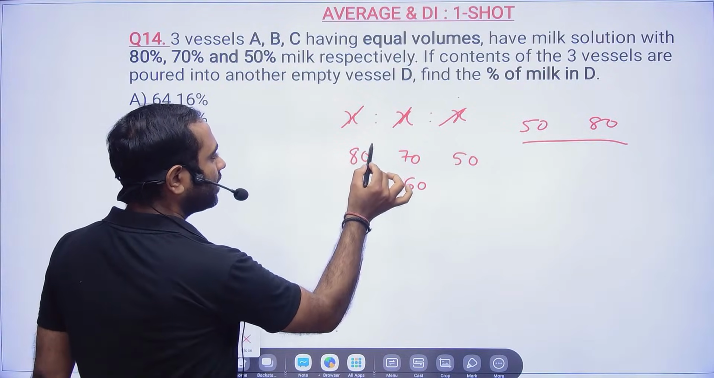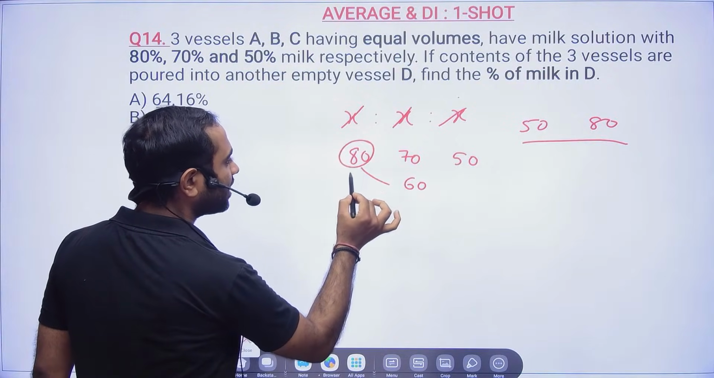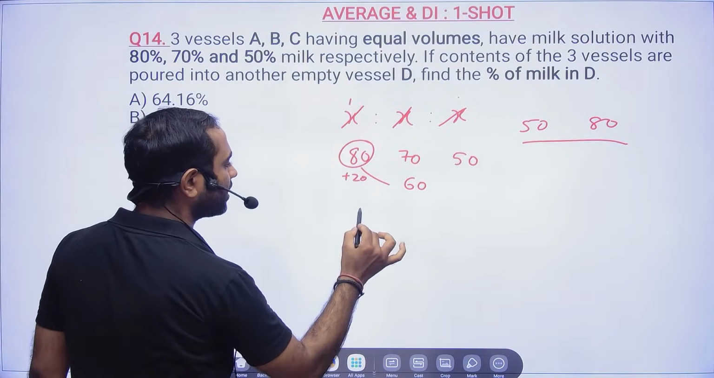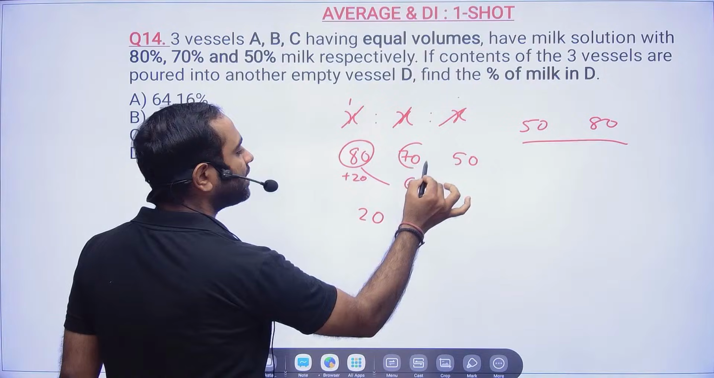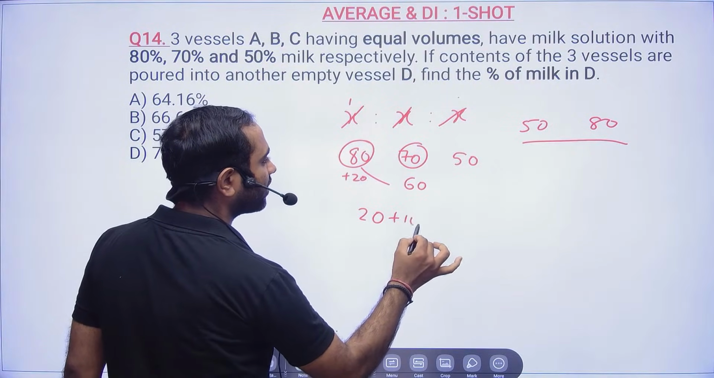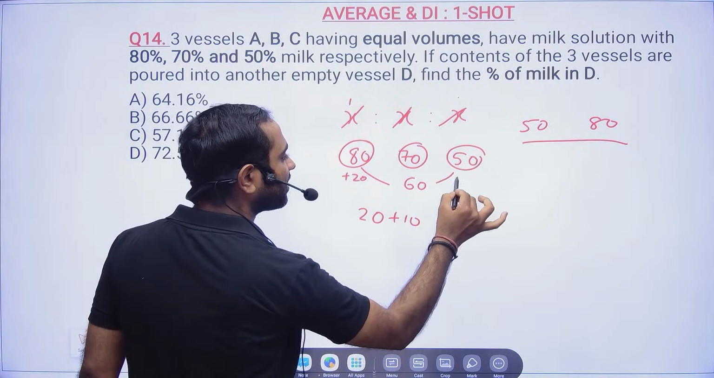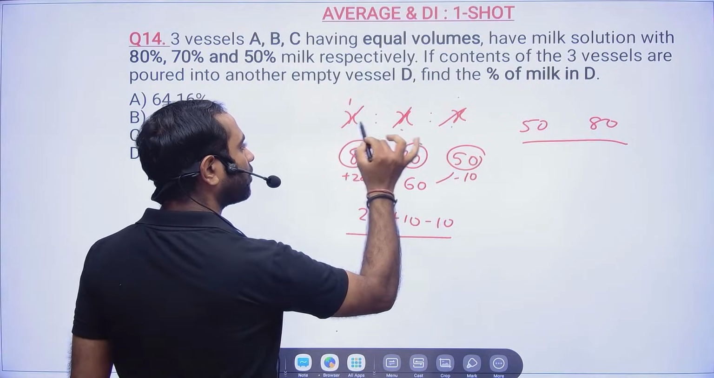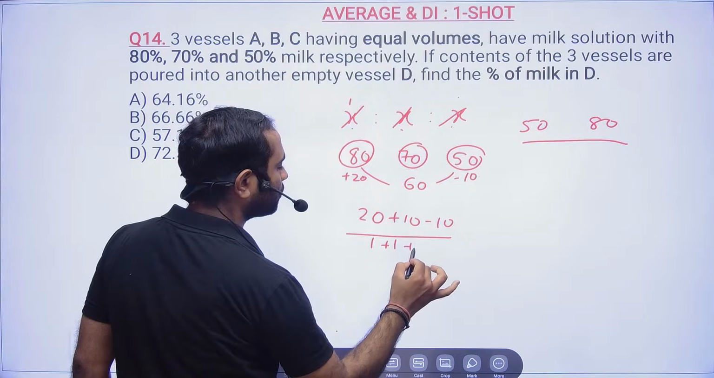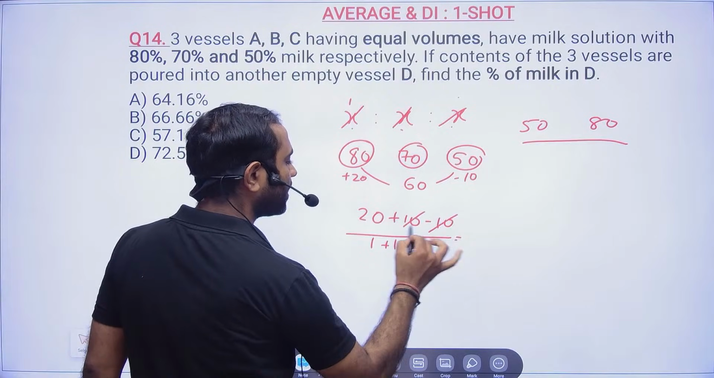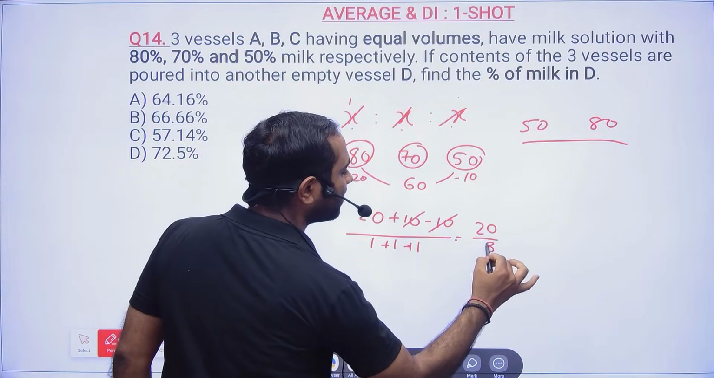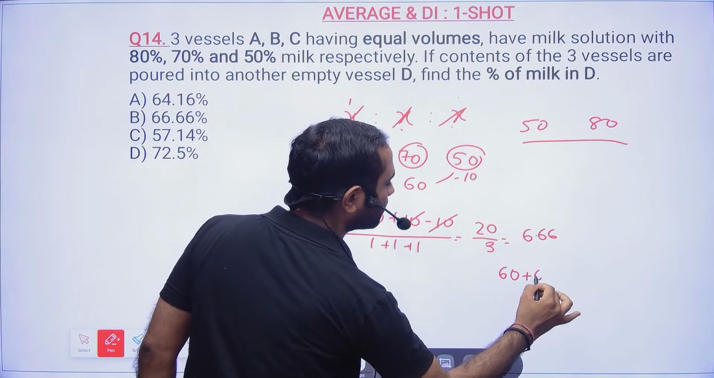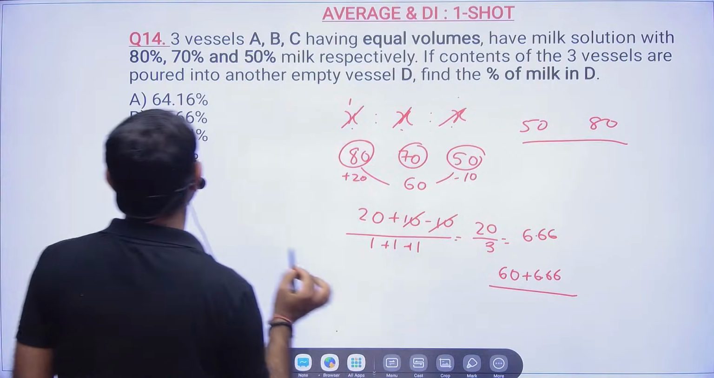Now 80 is how much more? Sir, 80 is 20 more. So on one number it is 20, so plus 20. 70 is 10 more, so plus 10. Sir, 50 is 10 less, then minus 10. And then divided by 1 plus 1 plus 1. So sir, it is 20 by 3. 20 by 3 is 6.66. So my average will be 66.66. Arey sir, very good.